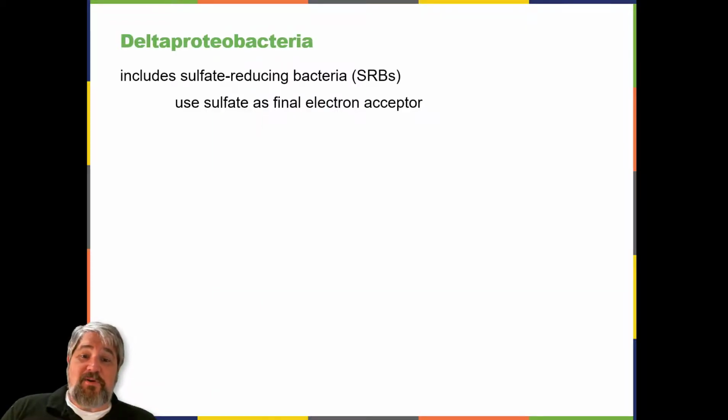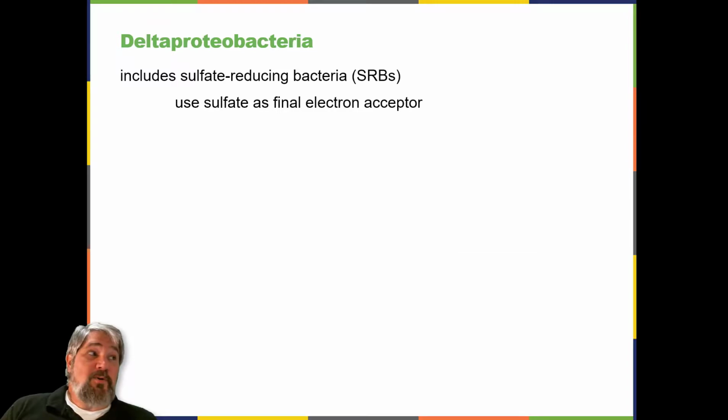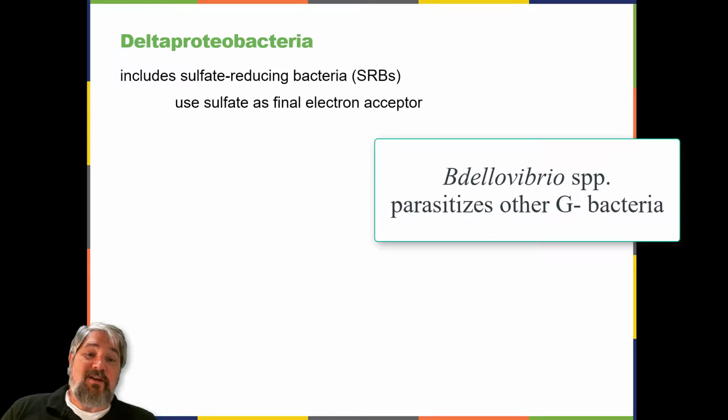Deltaproteobacteria. The Deltaproteobacteria is a small class of gram-negative proteobacteria that includes sulfate-reducing bacteria, SRBs, so named because they use sulfate as the final electron acceptor in the electron transport chain. Few SRBs are pathogenic. However, the SRB Desulfovibrio orale is associated with a periodontal disease of the gums.